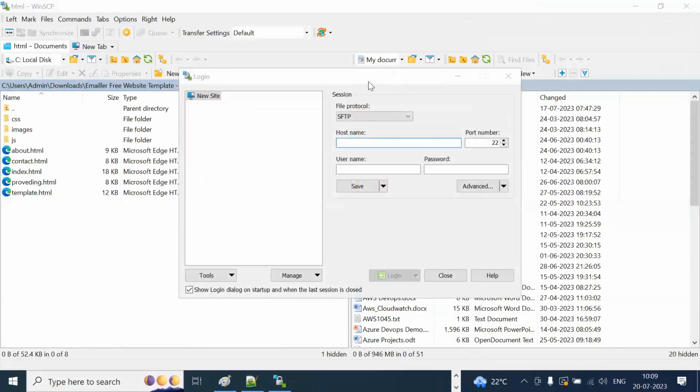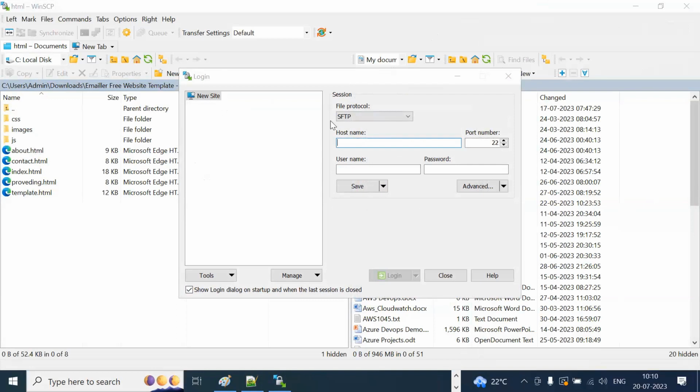Yeah, I'm ready on this page. Can you see here? Now you're in WinSCP. Don't assume anything here. Leave this, this is already my previous one. Don't consider the background you're seeing. This page will come when you open WinSCP. This page has to come. Got the point here? Okay.